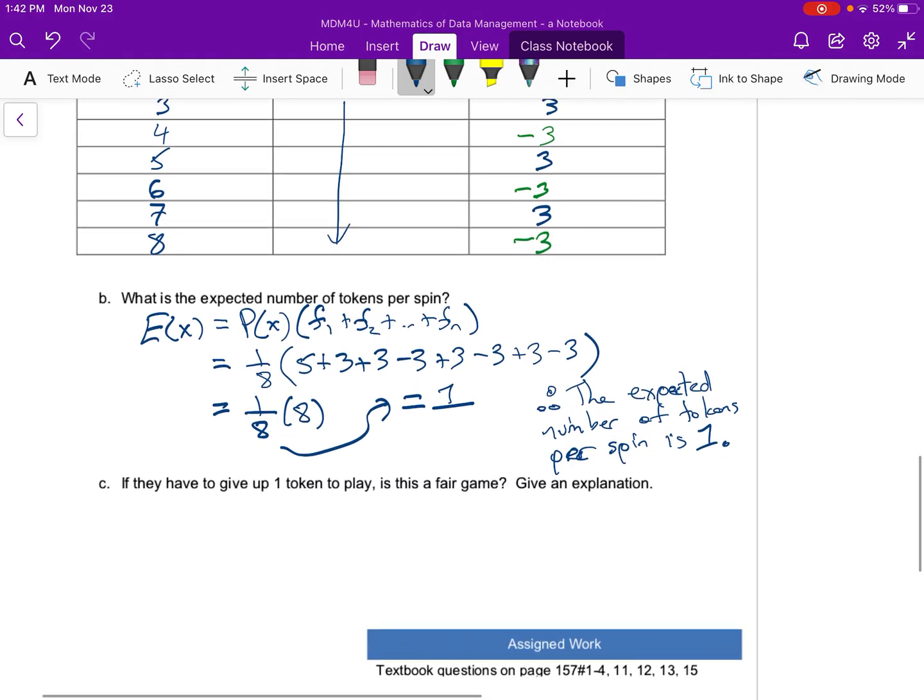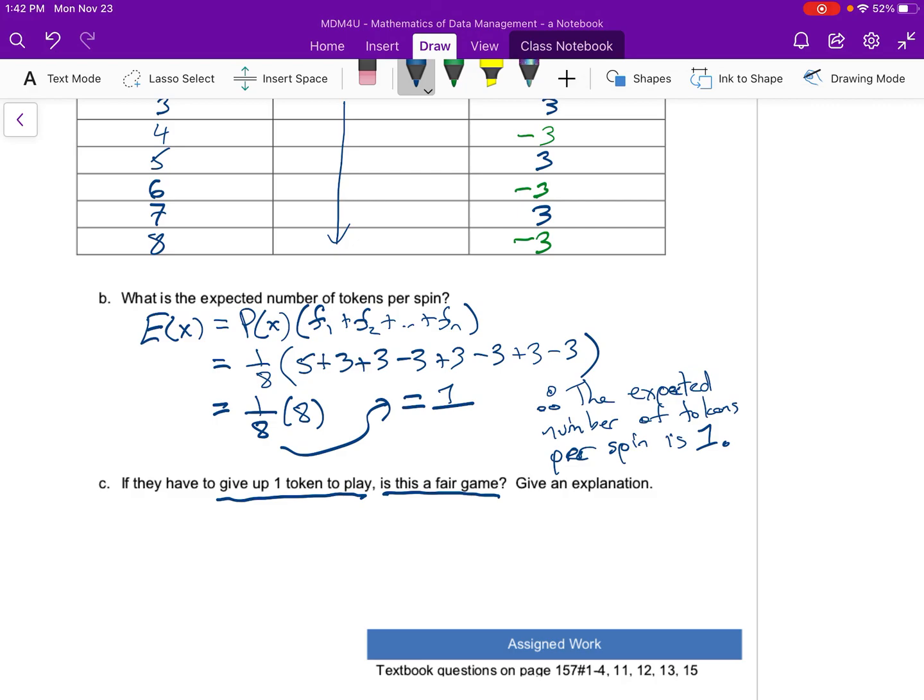So in this game, if we look at C, you have to give up 1 token to play. And then the question is, is this a fair game? So before we said the expected value should be 0, and that's if there's no price to pay to play the actual game. But let's say you're expected to win 1 value or 1 token coming out of it, but you also have to pay 1 token.